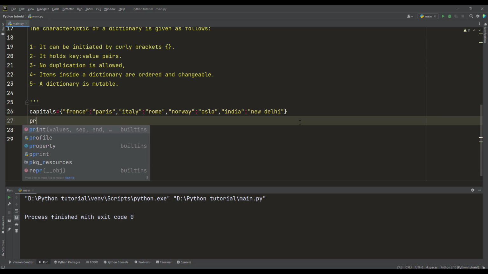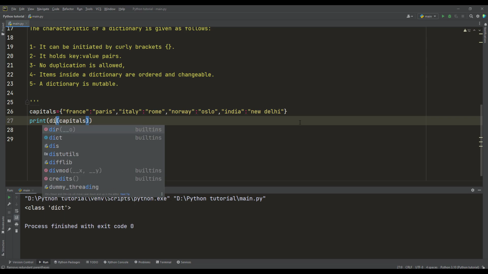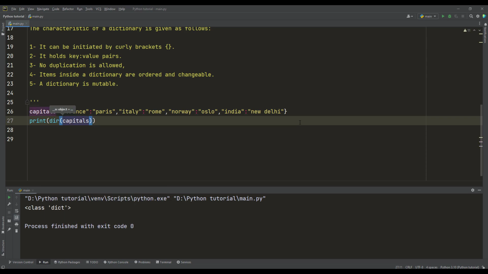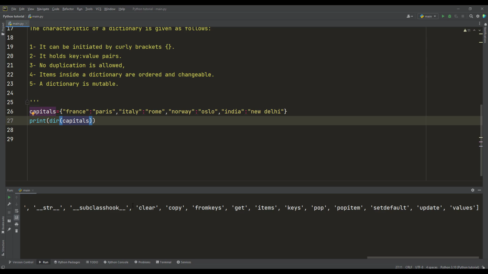The first thing I want to check is the type of this capital. Is it a dictionary or not? Yes, it is a dictionary. As what we did before, we want to see the methods that I can apply to this dictionary. I use dir and I go to the end. We will overlook these methods and attributes that contain leading and trailing underscores. When we go for object-oriented programming, you will understand the functions of these.